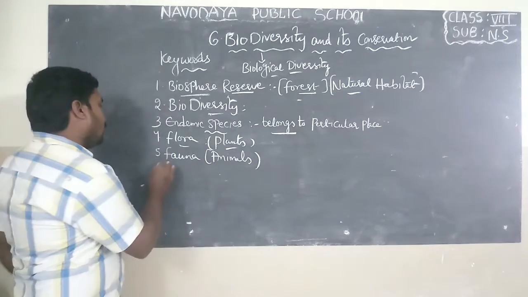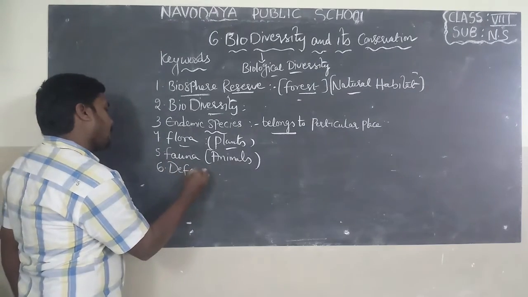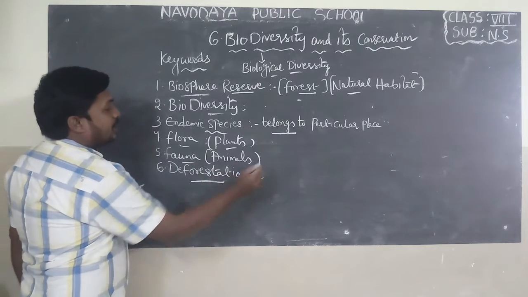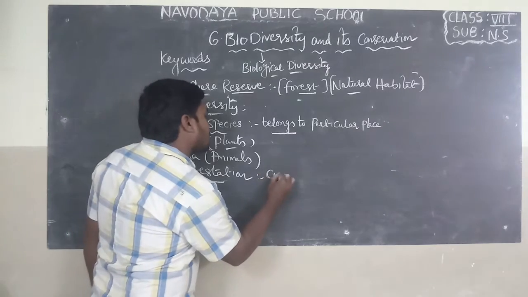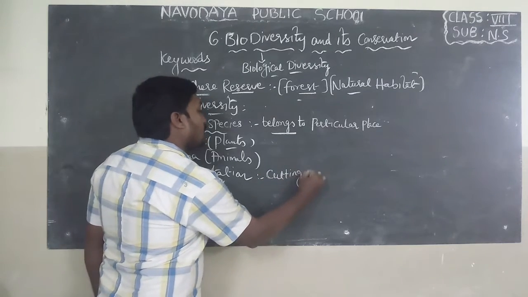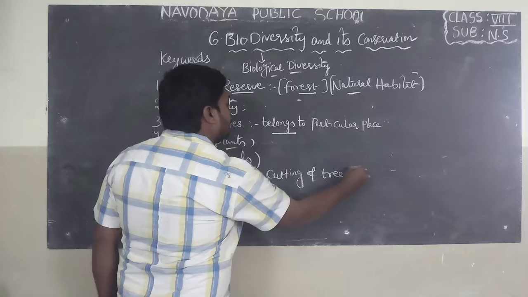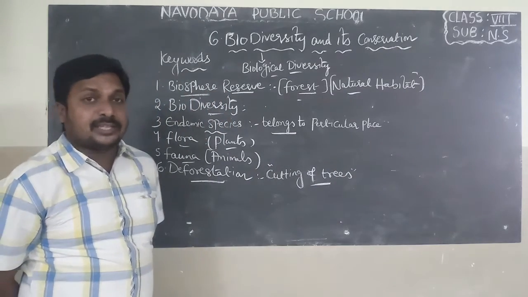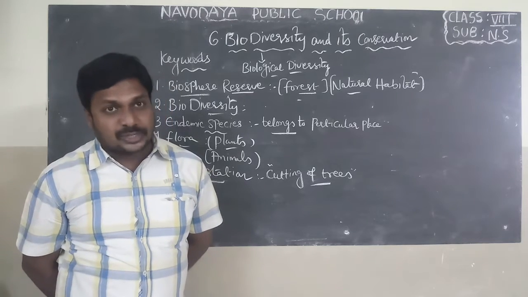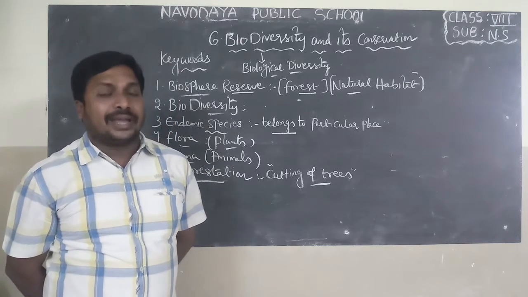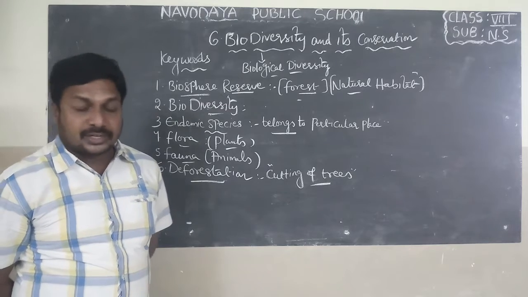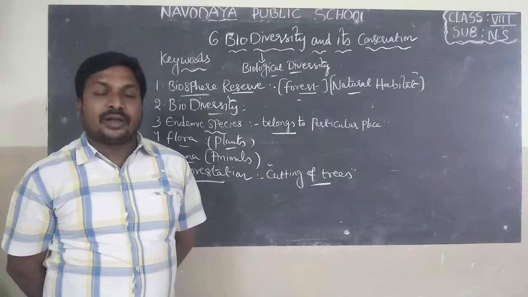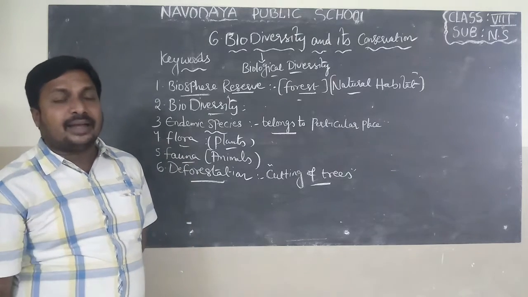Next one is deforestation. What do you mean by deforestation? Deforestation means cutting of trees. Why do we have to cut the trees? We cut the trees for different reasons. First one is for agriculture, for road expansion, and for construction of buildings, dams, factories and industries. For all these reasons we are cutting the trees.